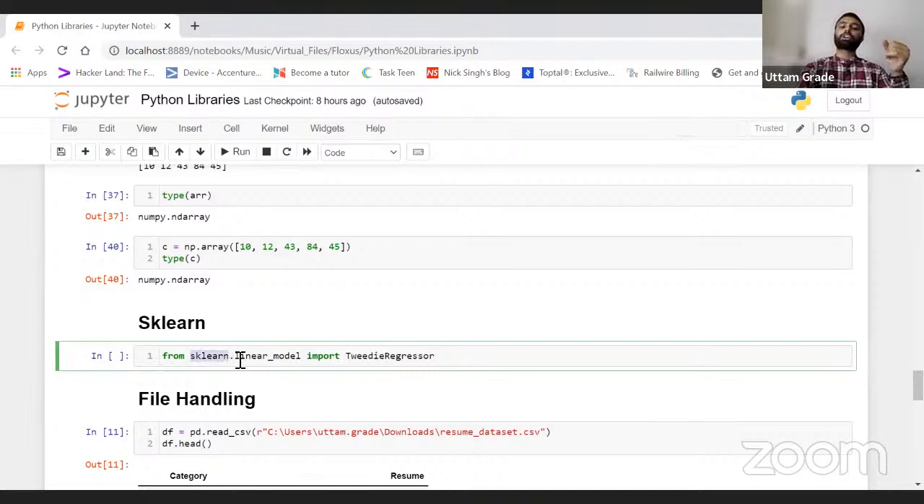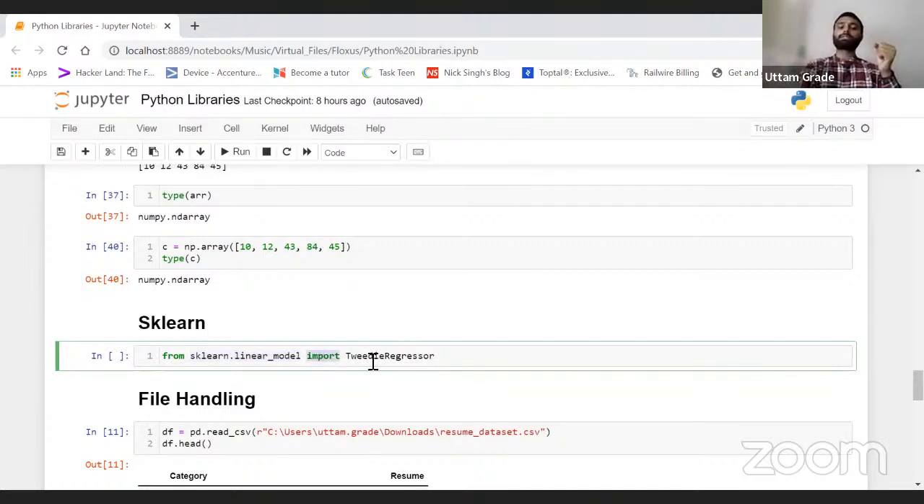From sklearn.linear_model, import SGDRegressor. You don't need to go into what I have written here. Sklearn is a library which is basically used for machine learning concepts. If I want to import machine learning algorithms like linear regression, logistic regression and decision tree, these are the libraries we have for machine learning purposes.